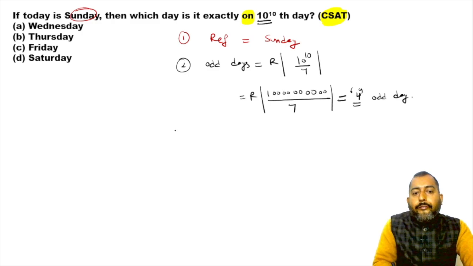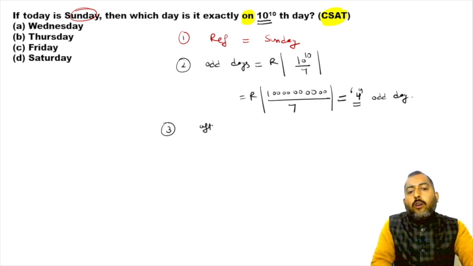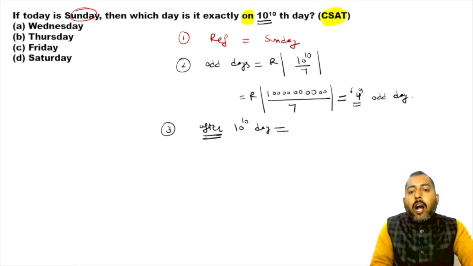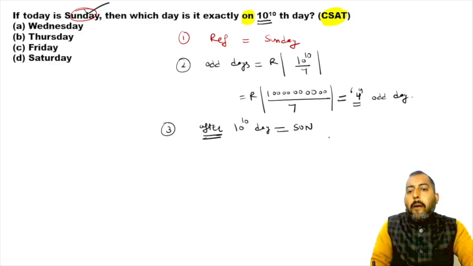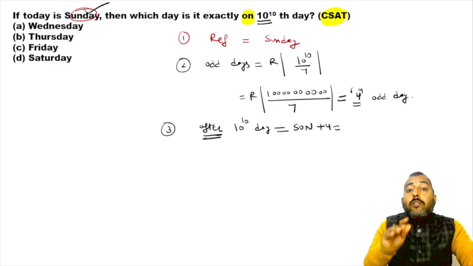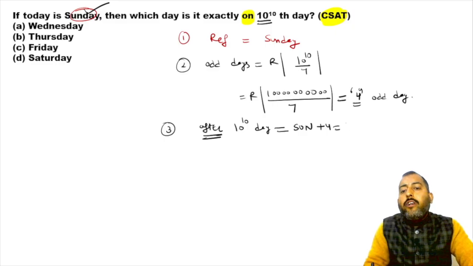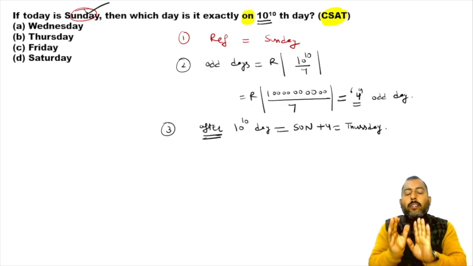Now, if question was like, what day of the week will be there after 10 to the power 10 days? If it was written after in the question, then your answer will simply be your reference, which is Sunday, plus 4. What is 4 days ahead of Sunday? Thursday. So your answer over here will simply be Thursday.